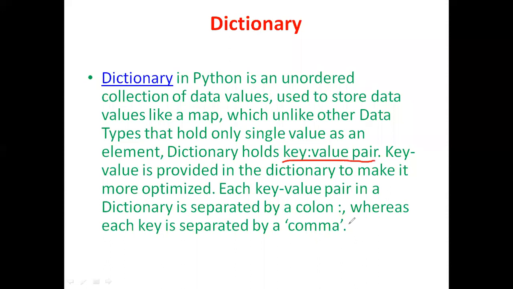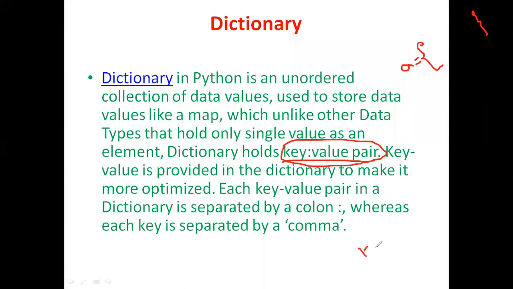Let us see how the dictionary is defined in Python. If we want to declare a dictionary data type in Python, use this type of braces. In between these braces, there will be some key value pairs.